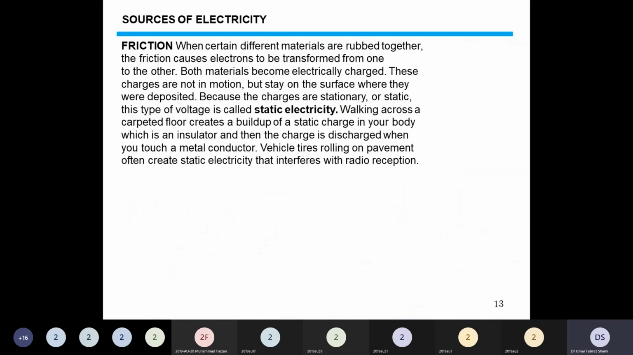Sources of electricity. There are many sources of electricity. One of the earliest sources of electricity is by rubbing, friction, causing electrons to be transferred from one place to another. If we rub a glass rod with silk, we can create a static field. So this is a very old technique to create electricity or electric field.